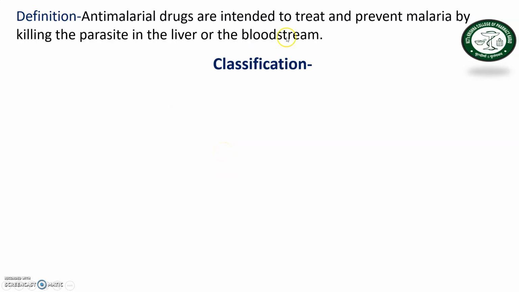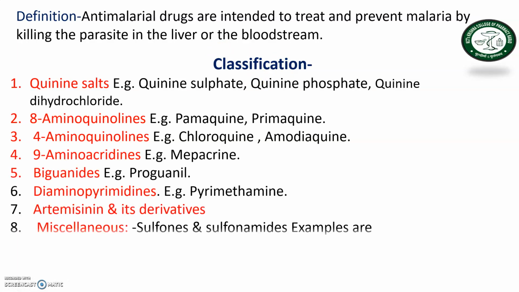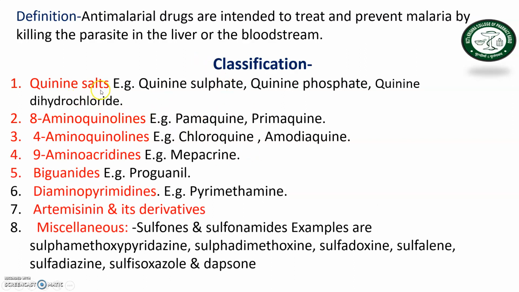The drugs which are used in the treatment or prevention of malaria infection by killing the parasites in the liver or bloodstream are known as anti-malarial agents. There are different drugs used as anti-malarial agents: quinine sulfate, 8-aminoquinolines, 4-aminoquinolines, 8-aminoacridine, biguanides, diaminopyrimidine, then acetaminophen and its derivative, and miscellaneous sulfur-containing drugs. So all these 8 categories are used for the treatment of malaria or to prevent the formation or growth of malaria.